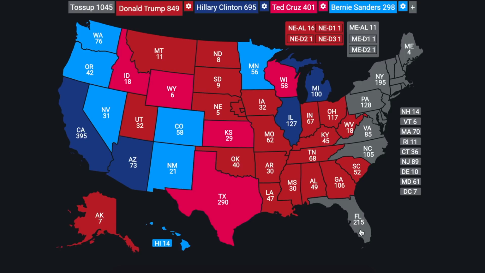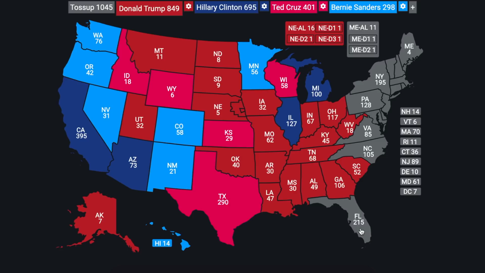Now we're going to go to Florida. Florida is a state that is now Donald Trump's home state, and he won in the 2016 Republican primary. So, of course, despite the high Latino population that Ted Cruz is a lot more favorable in, Florida will vote for Donald Trump over Ted Cruz.